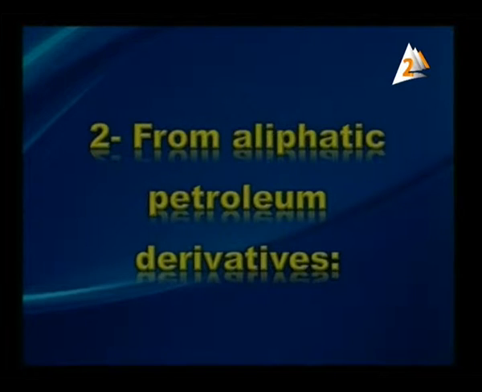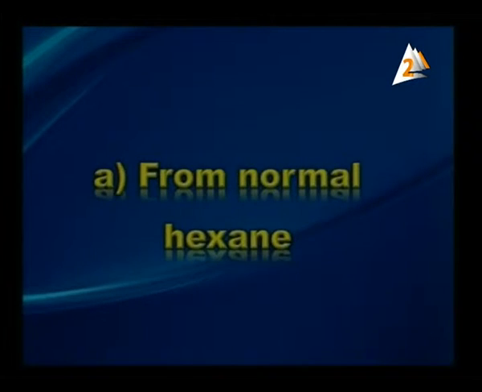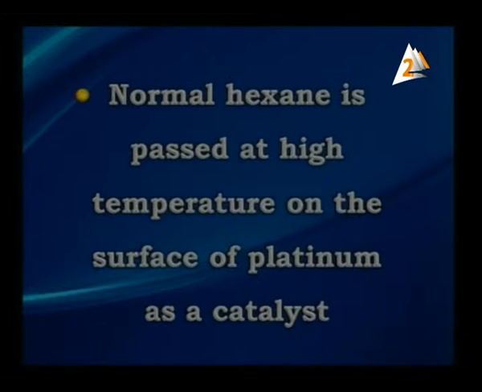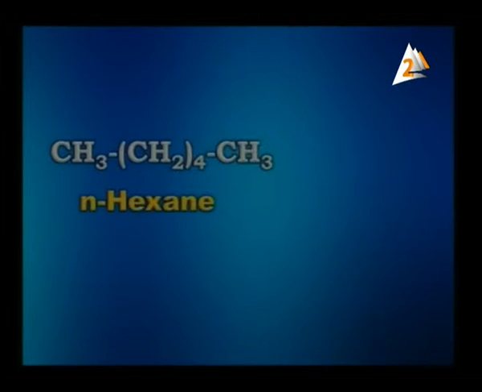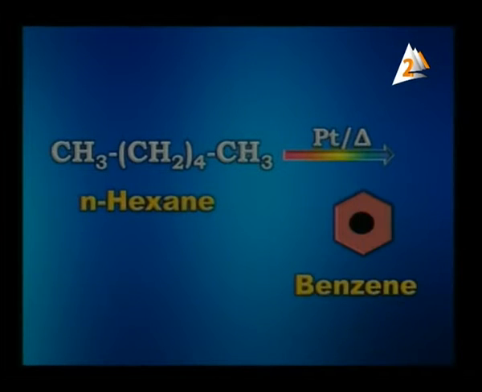The second way for preparation of benzene is from aliphatic petroleum derivatives, from normal hexane. Normal hexane is passed at high temperature on the surface of platinum as catalyst. This method is called the catalytic reforming method. As the equation proceeds on the screen, CH3, CH2 four times, CH3, normal hexane, in the presence of platinum and heat, gives benzene C6H6.